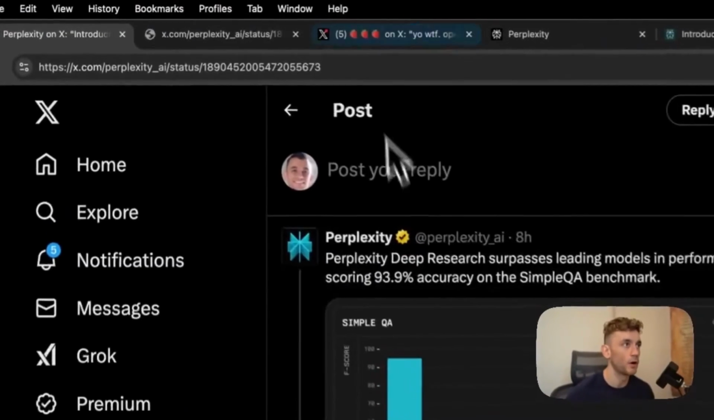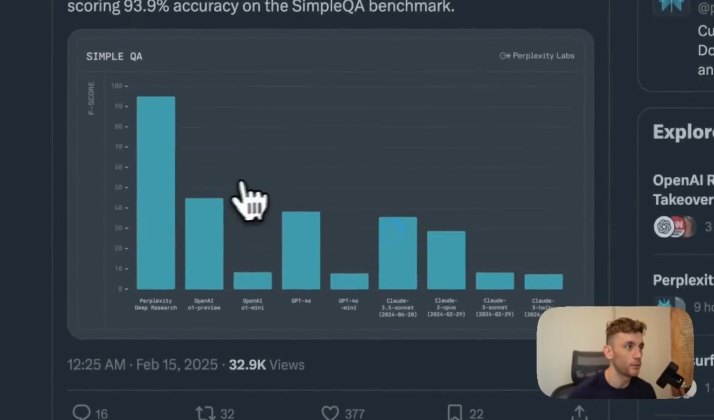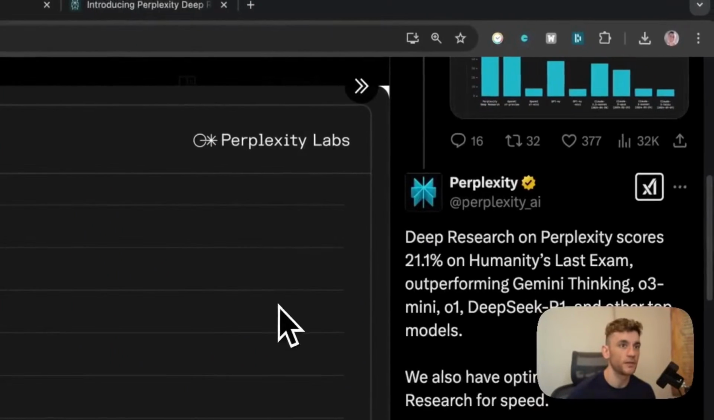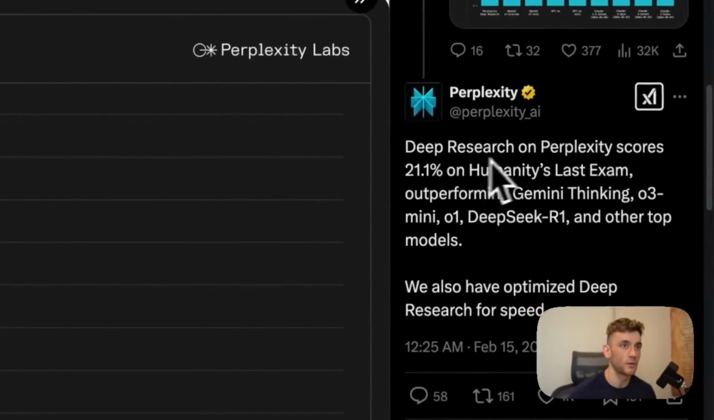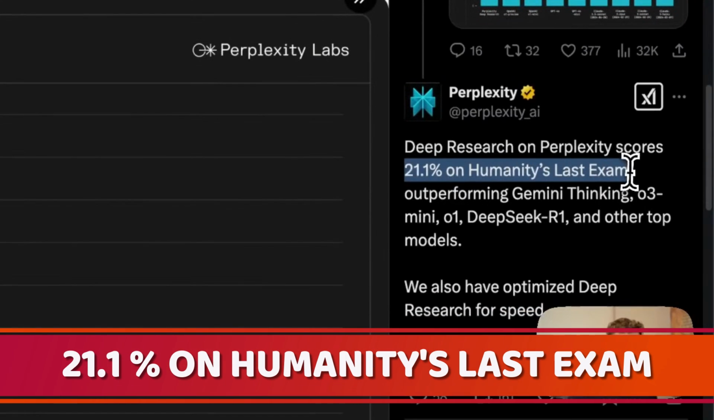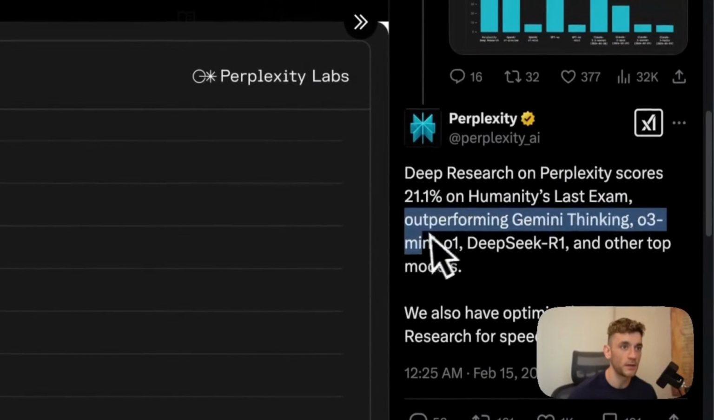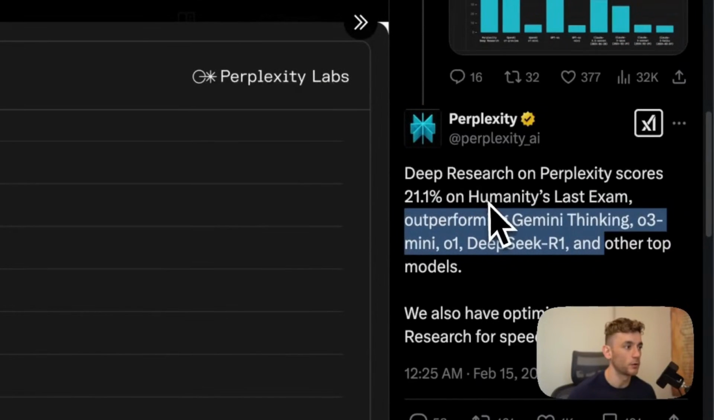Here's an example of the benchmarks. So if we pull this up, this is a comparison for QA of Perplexity Deep Research versus OpenAI. And you can see a huge difference right there, which is pretty wild. We've got the deep research stats on Perplexity scores. So it scored 21.1% on Humanity's Last Exam, outperforming Gemini Thinking, o3-mini, o1, DeepSeek R1, and other top models. We'll be testing it out today.